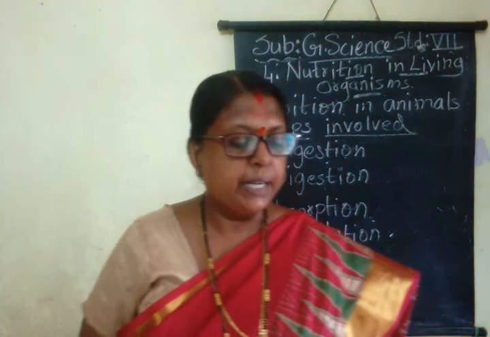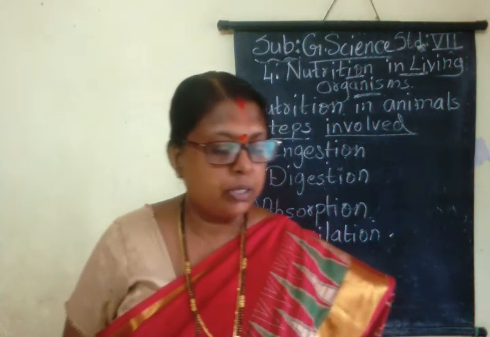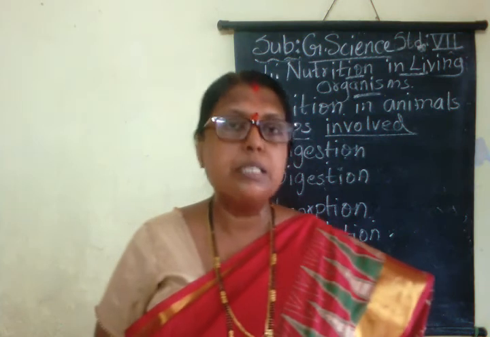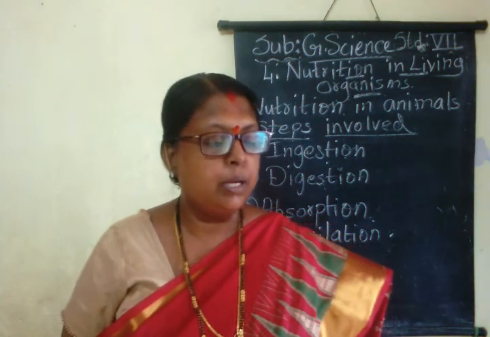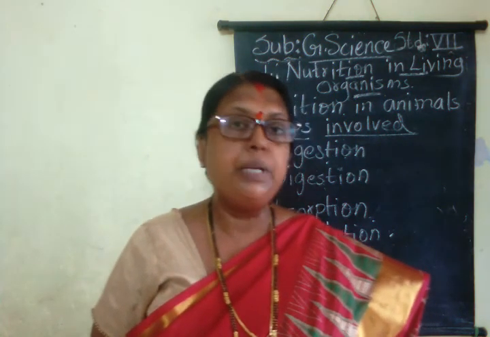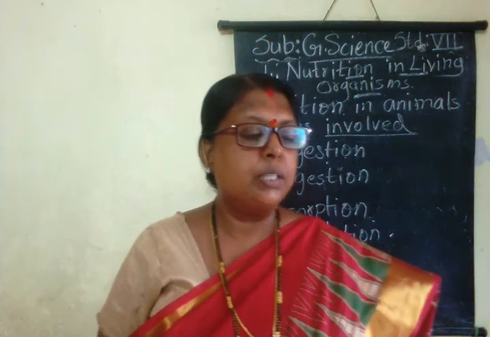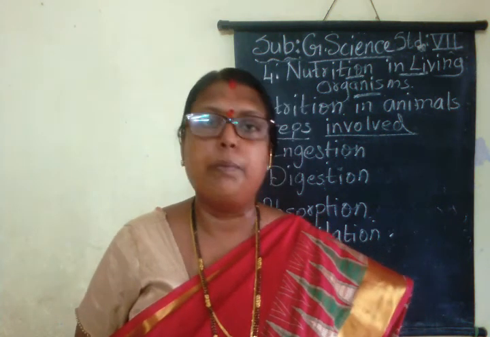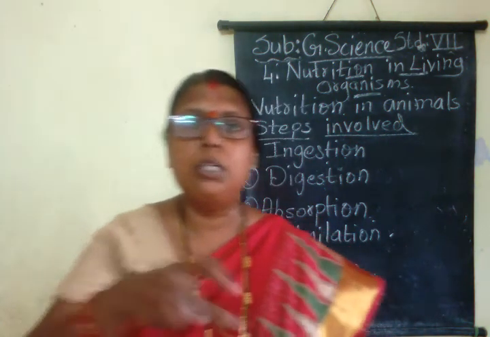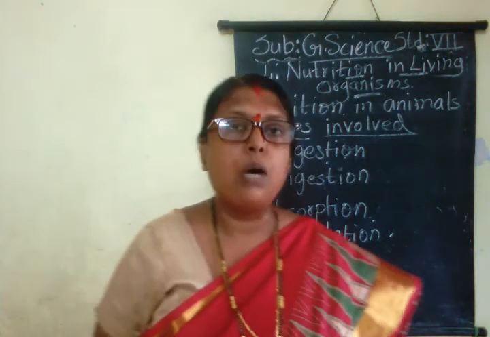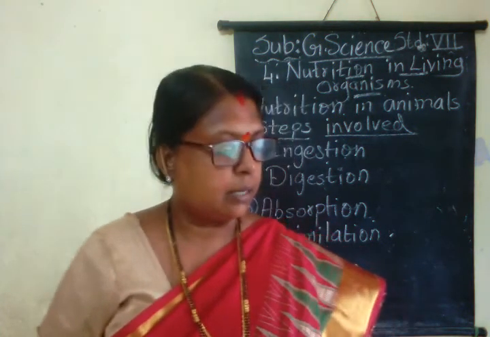The second type of nutrition is saprozoic nutrition. In saprozoic nutrition, some insects and unicellular animals obtain nutrients by absorbing liquid organic material from the dead bodies of other animals or from the environment. Means they are dependent on the liquid things which are available in the environment, for example house flies, ants, etc.